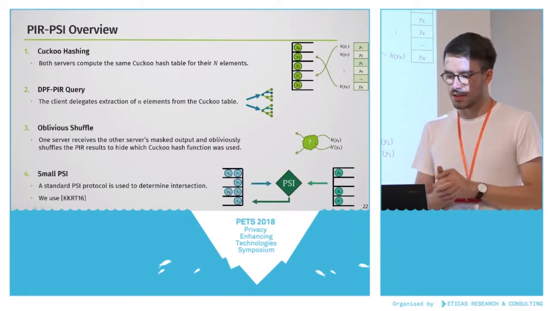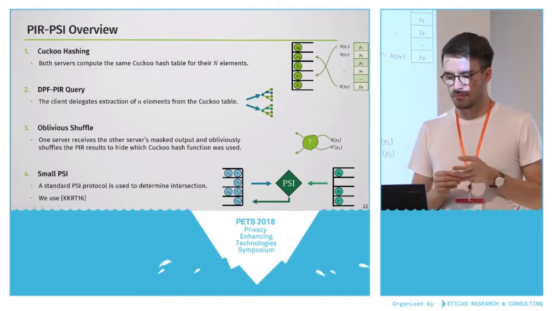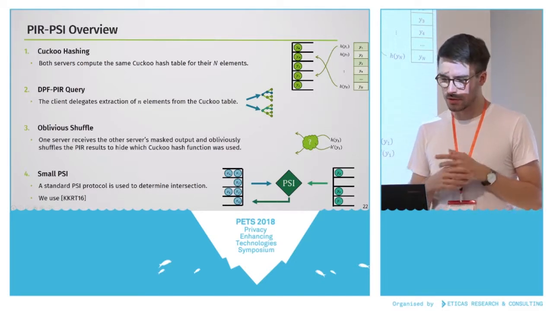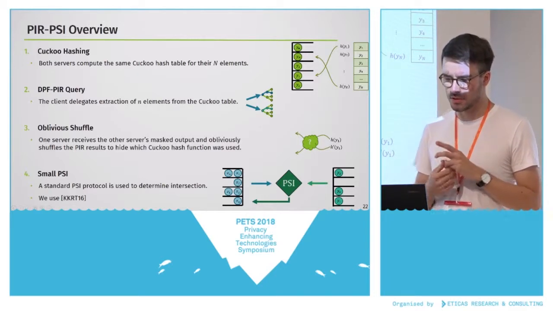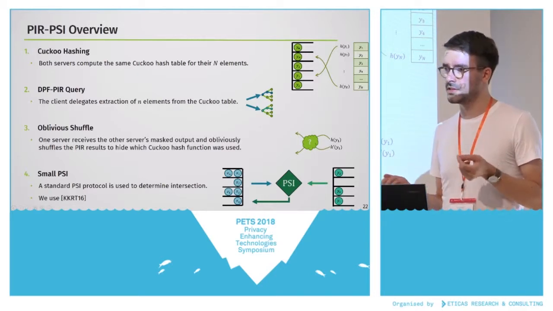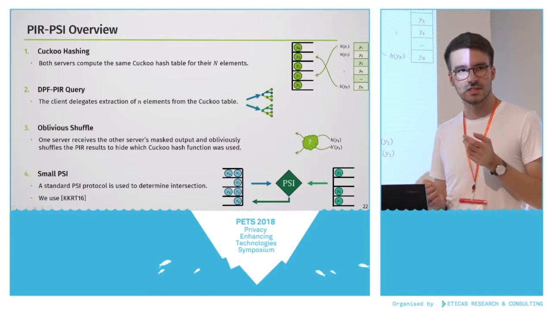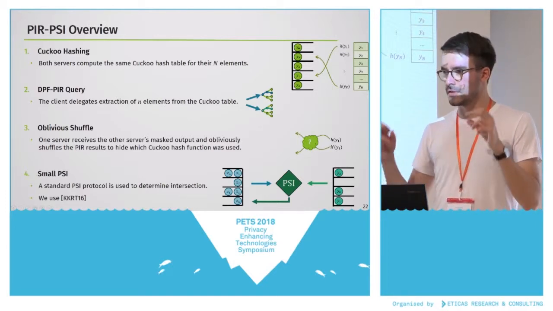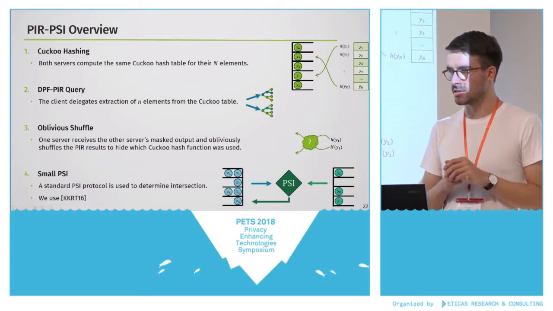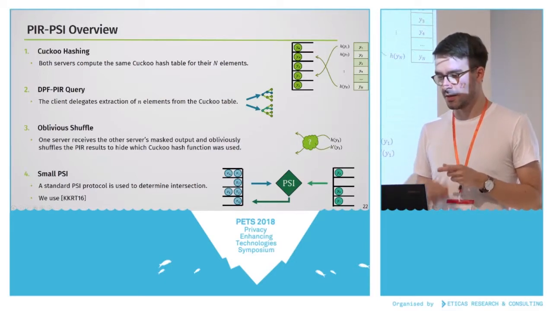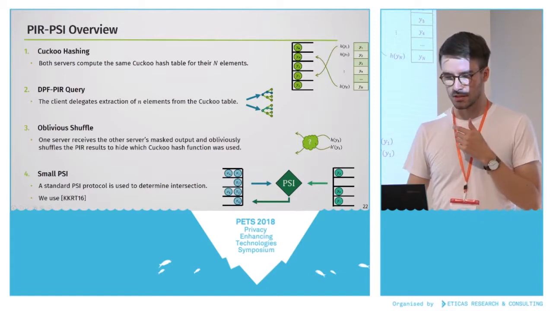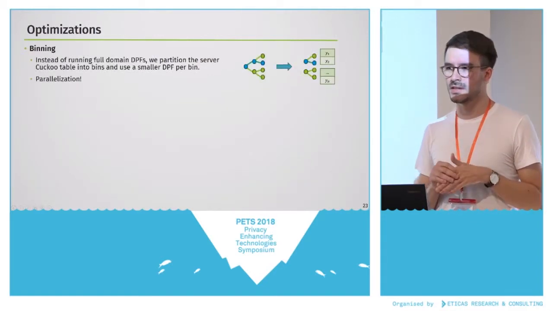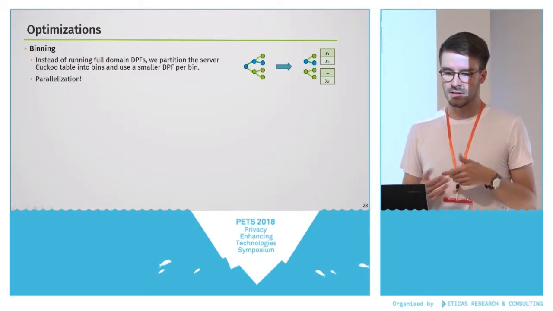And the last step is that we run a regular, basically off-the-shelf PSI protocol. We use one by Kolesnikov et al. from CCS, I believe, 2 years ago, to determine the intersection. And this is efficient because in this case, both sets are in the order of the small set. So this is a couple of hundred elements, and this is actually very, very fast, much faster than running it on 1,000,000 elements.